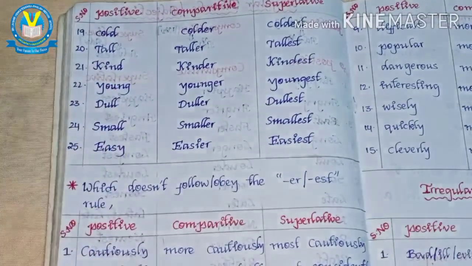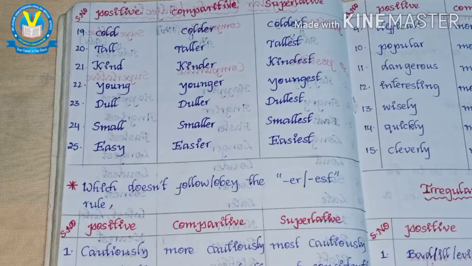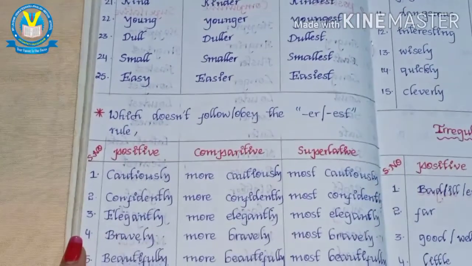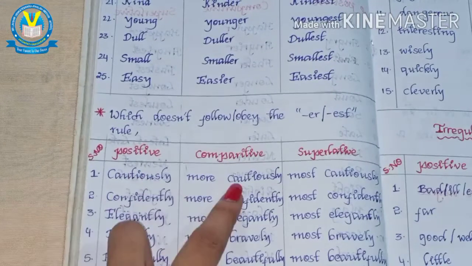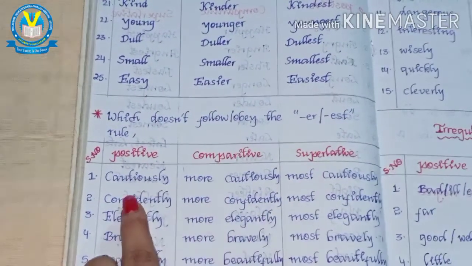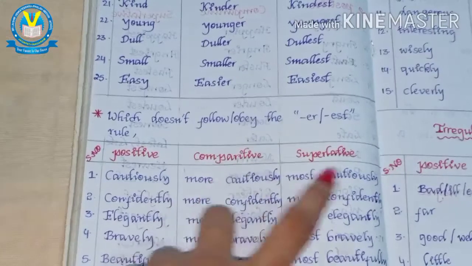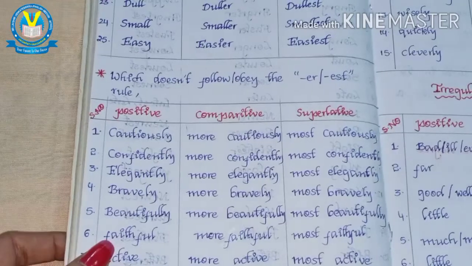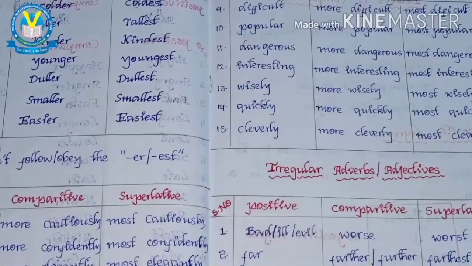There are also adverbs or adjectives which do not follow or obey the er or est rule. In the previous case, regular means they follow the est rule. For example, look here: cautiously, more cautiously, most cautiously, or cautious, more cautious, most cautious. These types of words we call irregular adverbs or irregular adjectives.